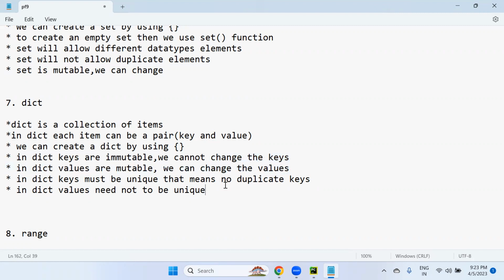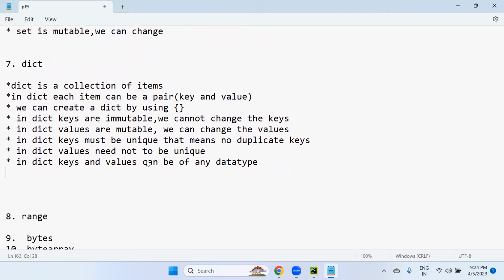Not a problem. And the most important thing in a dictionary is that keys and values can be of any data type, but it should satisfy the key rule also. I will tell you the key rules. Keys and values can be of any type. Key can be integer, string, none, or boolean like true.